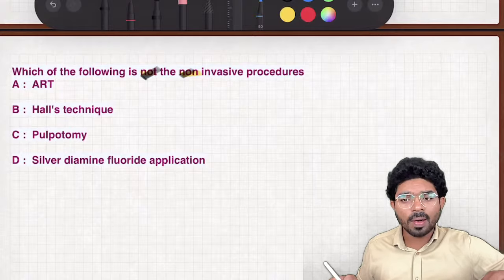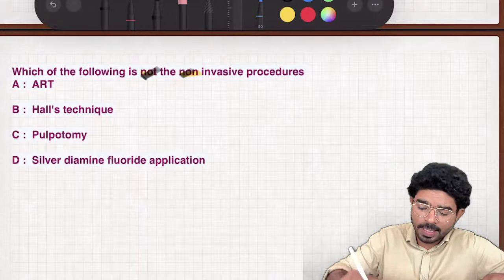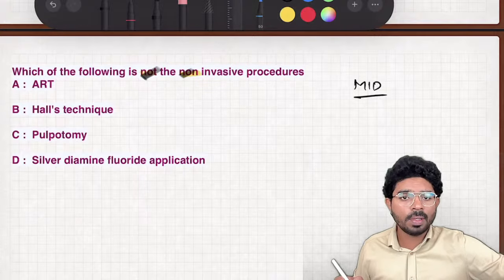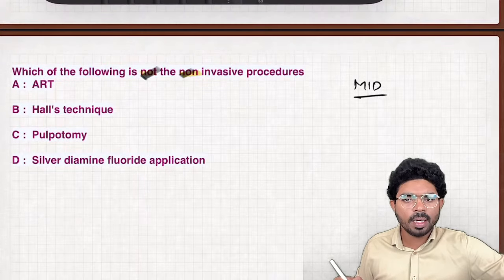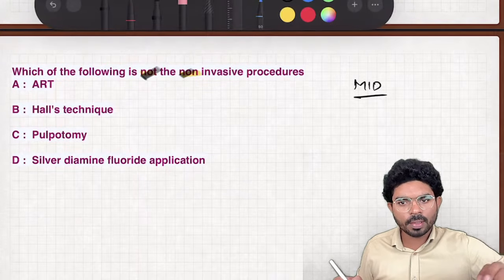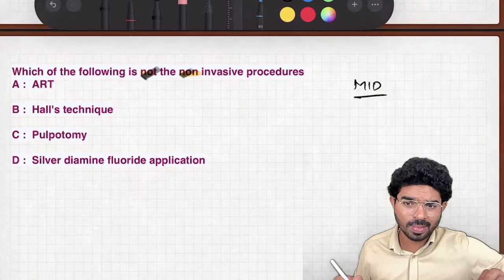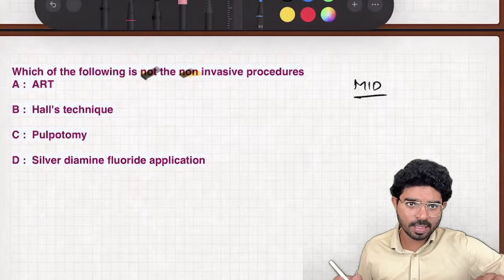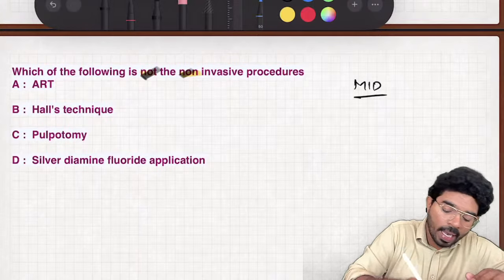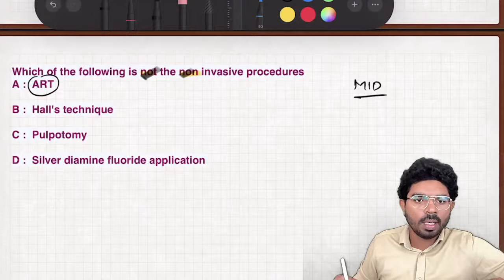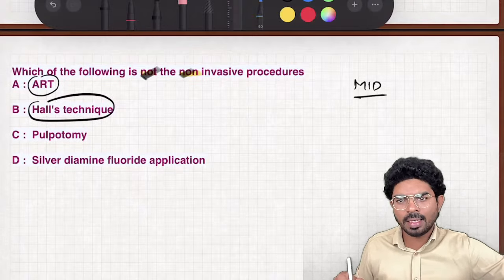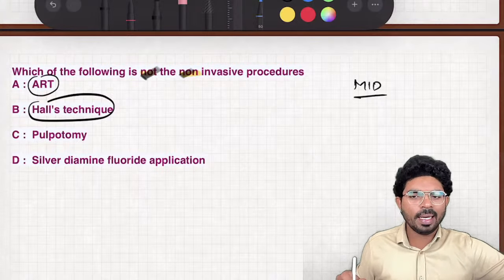We know there is something called minimal invasive dentistry, also called MID. The father of MID is Mount. Dentistry is always moving towards the minimal invasive, so we need to damage less and get the outcome fast, in which your ART is going to come, in which your Hall's technique is going to come. Hall's technique is where you're not removing decay.